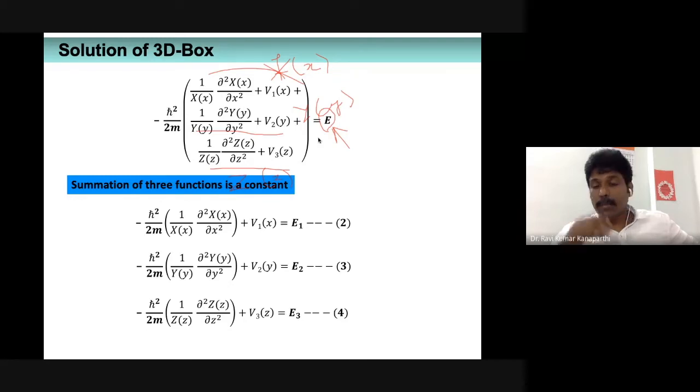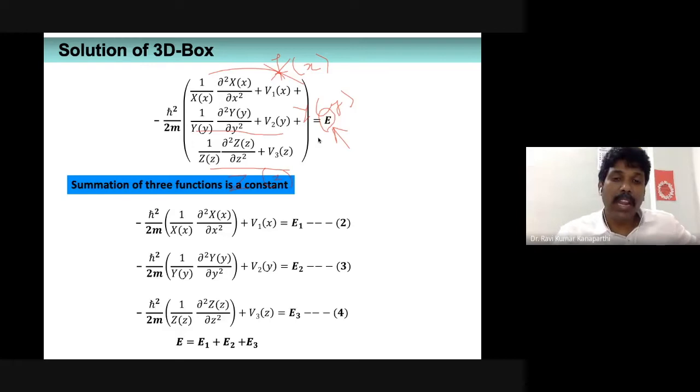What is the mathematical logic behind this? There are three different functions, and they are equal to one constant. E is a constant. So this only happens independently. These three expressions are equal to some constant, like E1, E2, and E3. And when you add all these three constants, that must be equal to this total constant E.